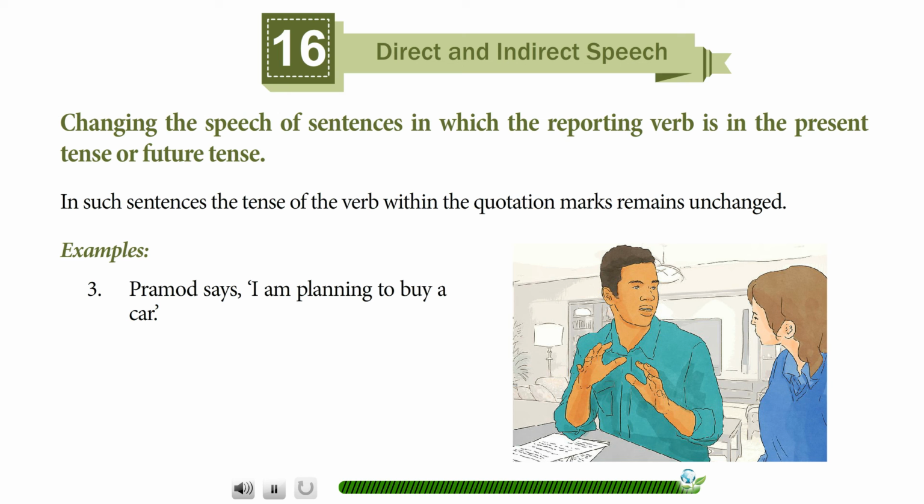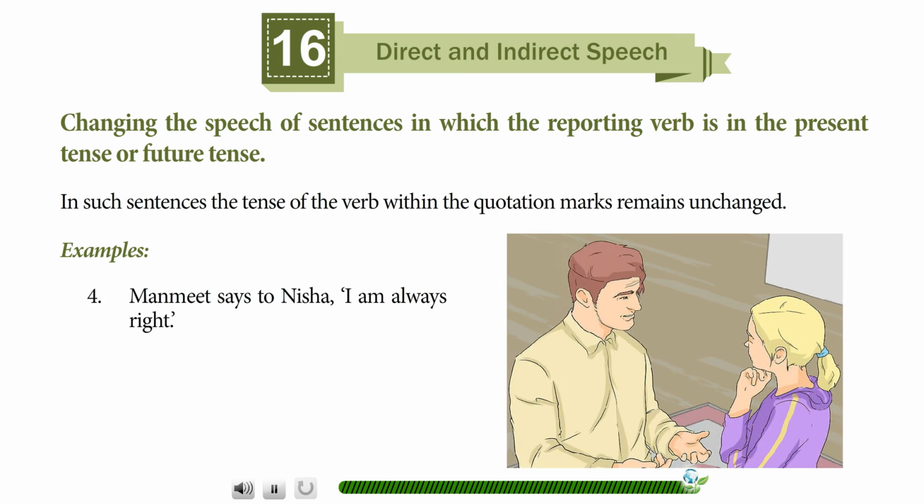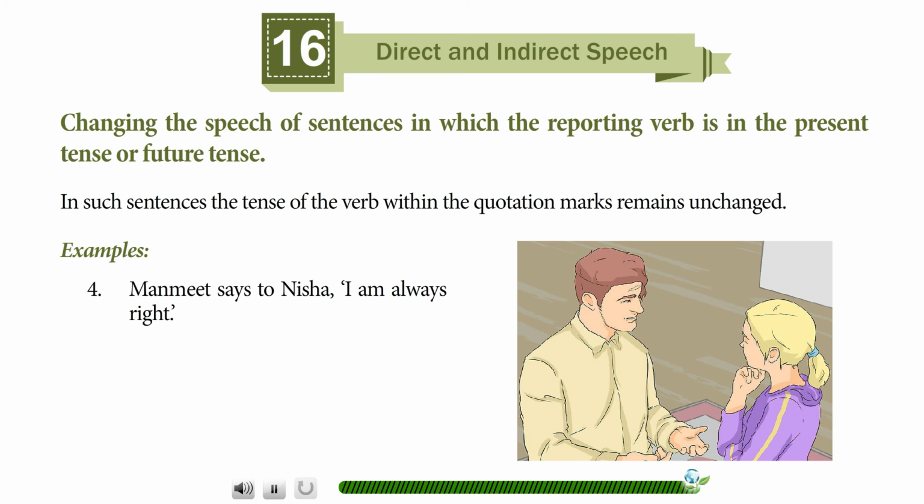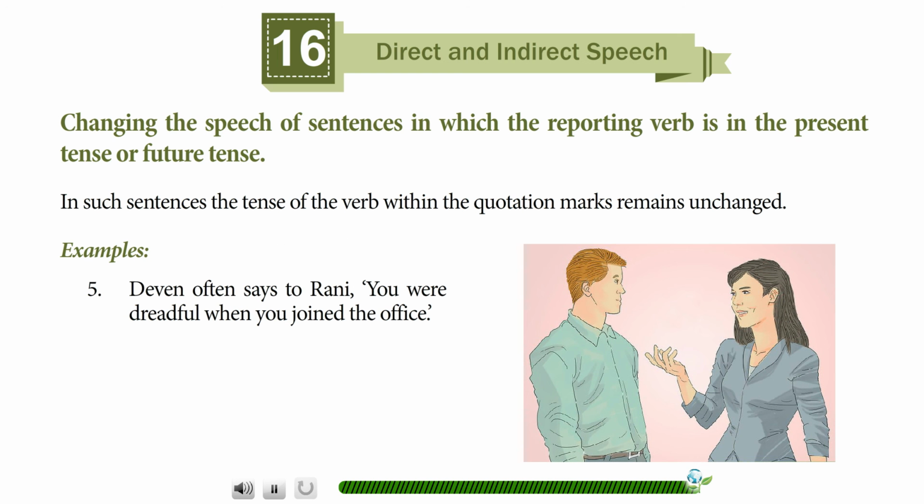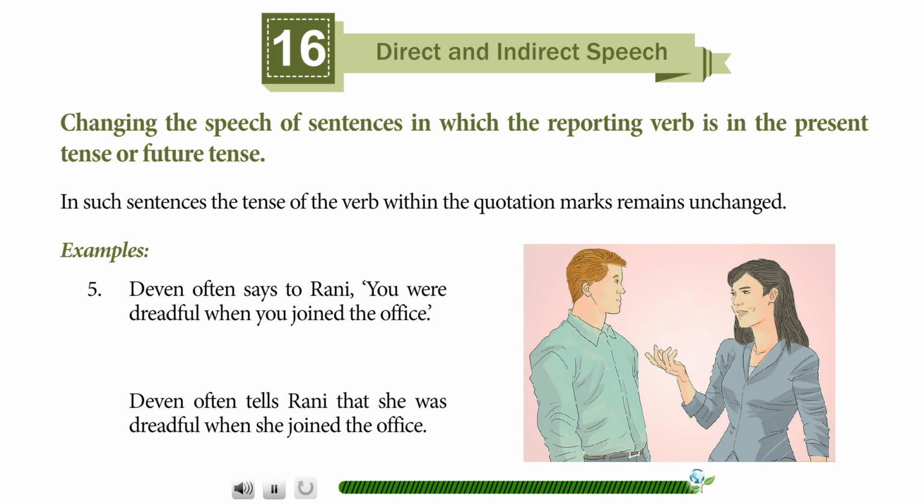Pramod says, "I am planning to buy a car." Pramod says that he is planning to buy a car. Manmeet says to Nisha, "I'm always right." Manmeet tells Nisha that she is always right. Devain often says to Rani, "You were dreadful when you joined the office." Devain often tells Rani that she was dreadful when she joined.